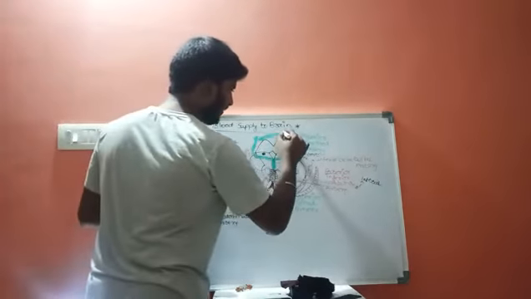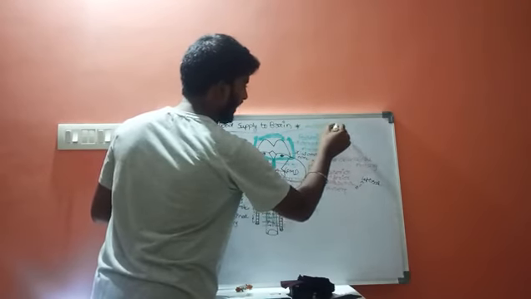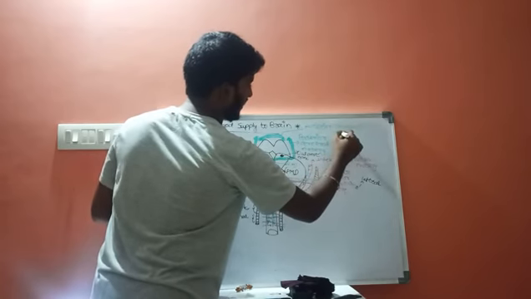These are called anterior cerebral arteries.